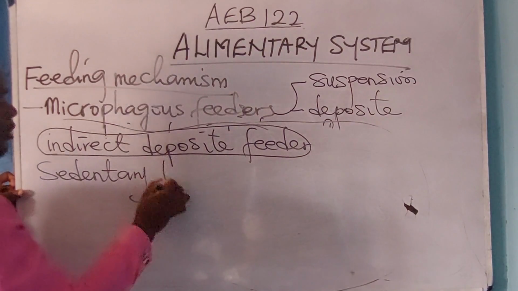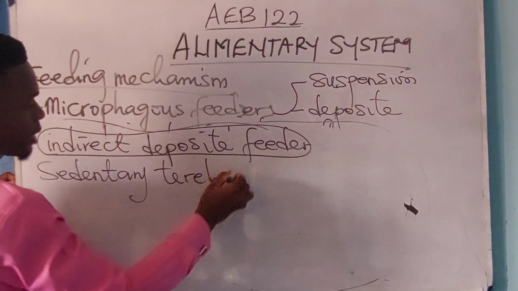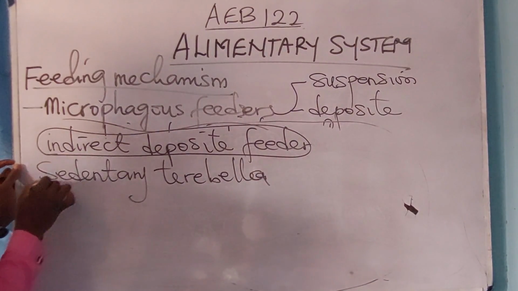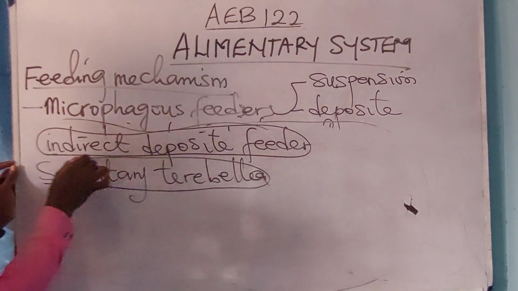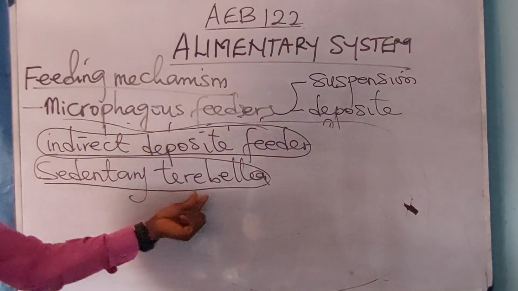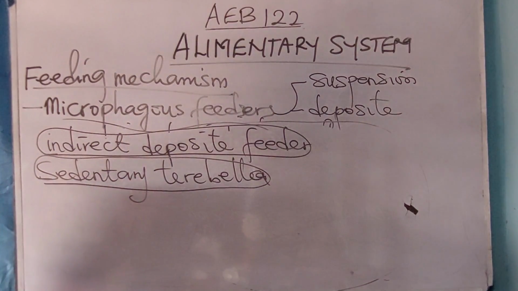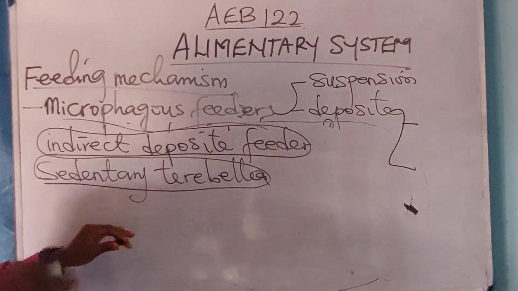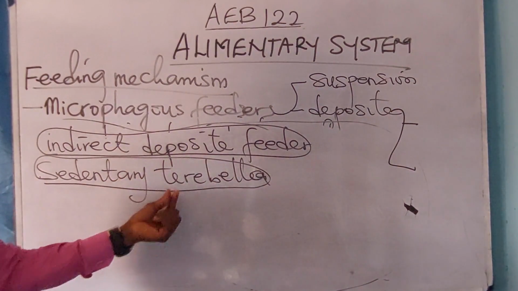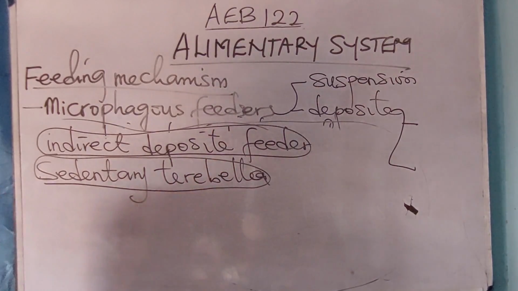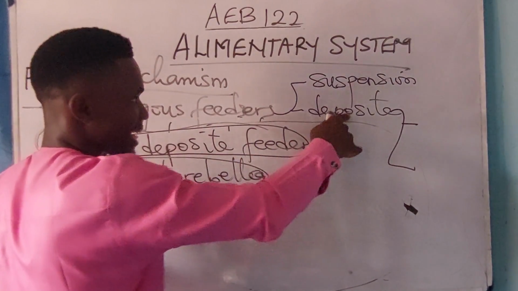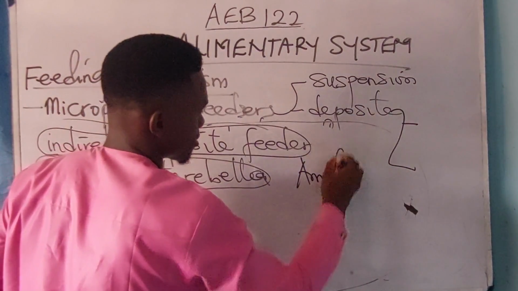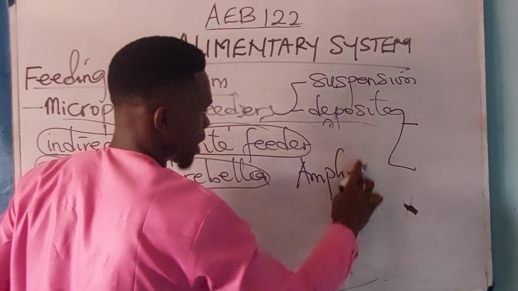An example is the sedentary Terebella. Please take note of that. Sedentary Terebella is an indirect deposit feeder. And again, please, deposit feeders are divided into two: direct and indirect. An example of an indirect deposit feeder is Terebella. Then examples of direct deposit feeders are Amphitrites.